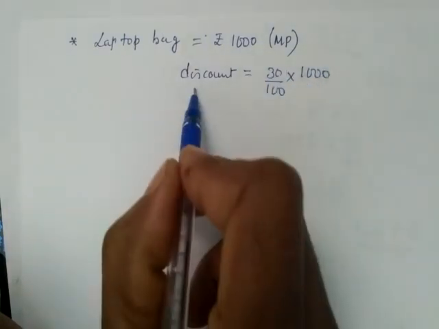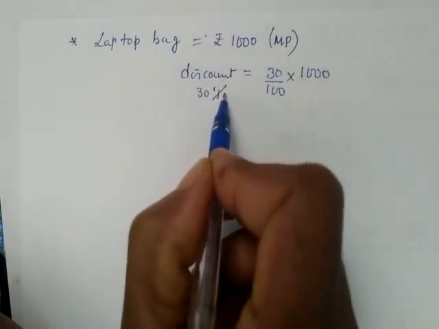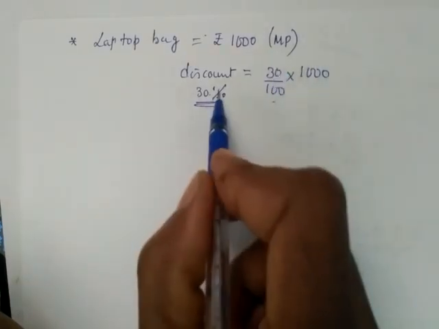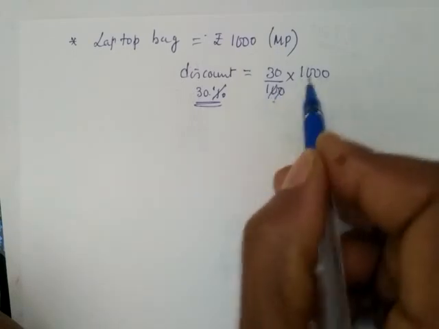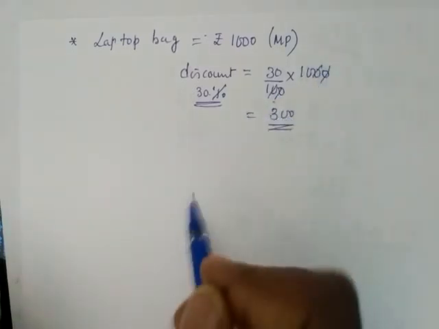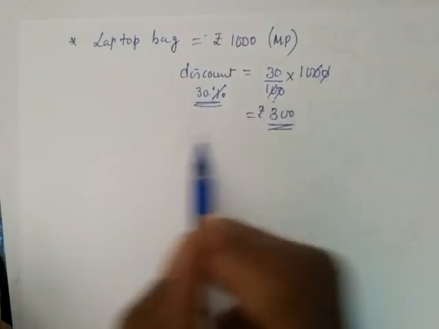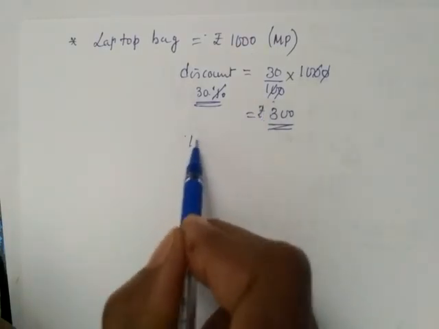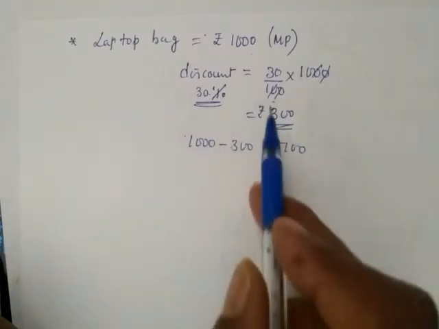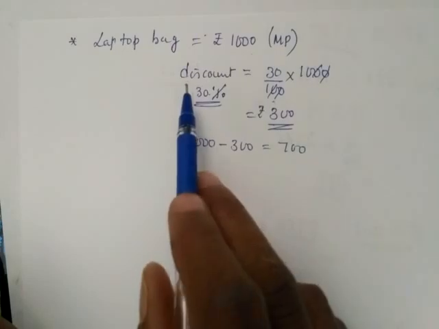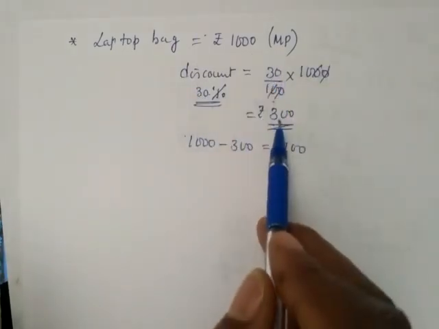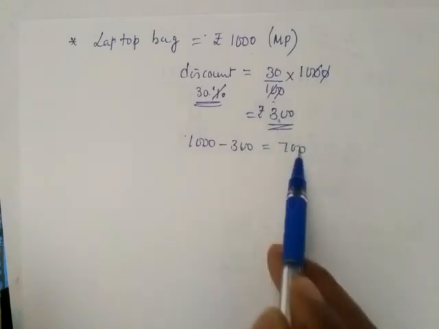They are giving 30% discount. So 30% means 30 by 100 of 1000. Two zeros cancelled. It is 300. That means the shopkeeper is giving 300 rupees discount. So after the discount 1000 rupees reduces to 700 rupees. Correct, no? Because 1000 rupees was the marked price. The shopkeeper is giving 30% discount. 30% discount means 300 rupees less. So 1000 minus 300, 700.